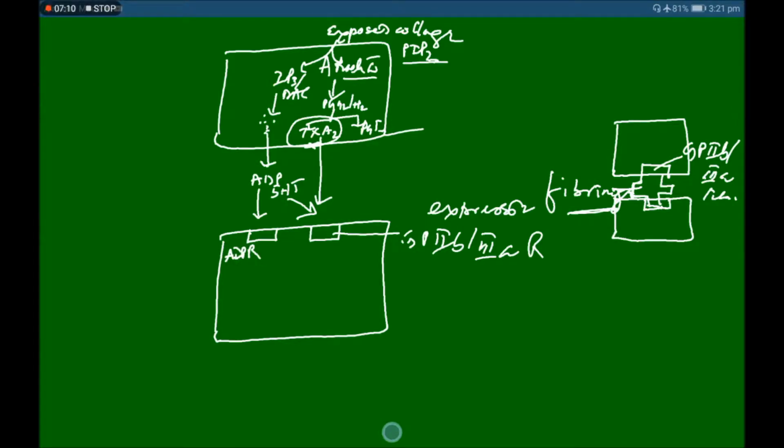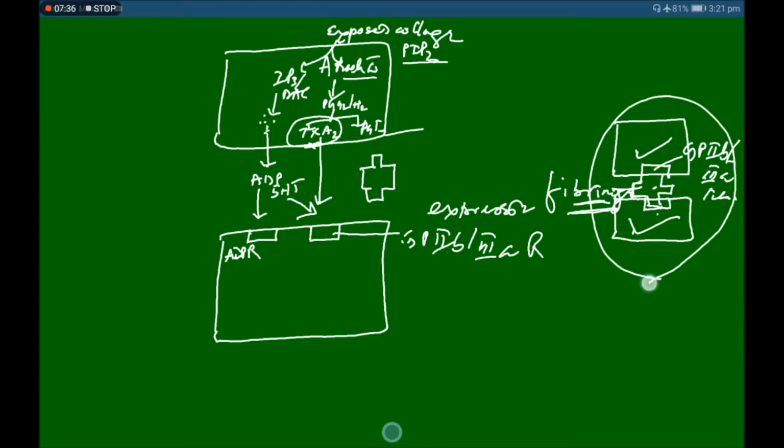When there is expression of the GPIIb/IIIa receptor, fibrinogen binds to the receptors of two adjacent platelets, and these adjacent platelets are linked via this fibrinogen. This causes the platelet aggregation.